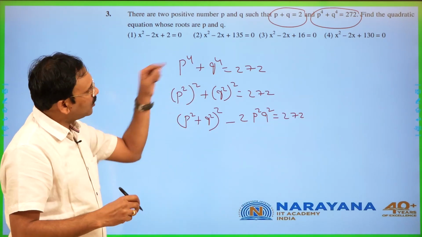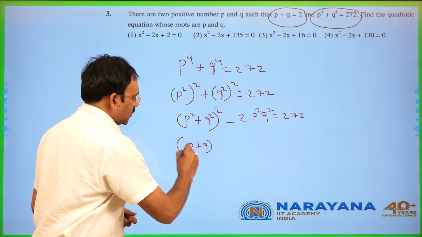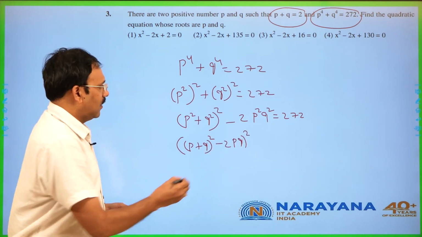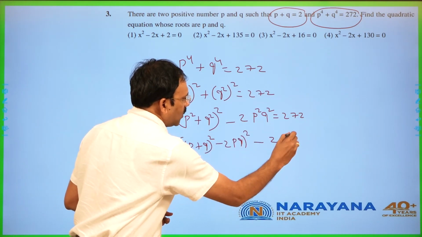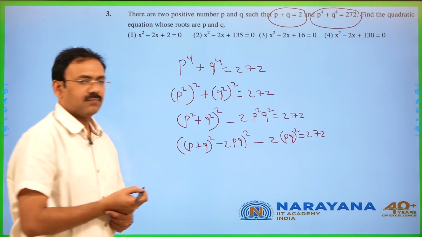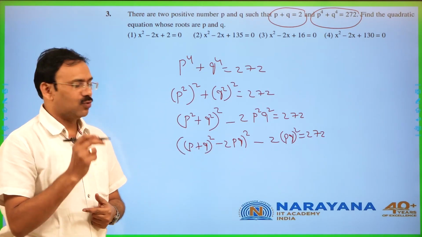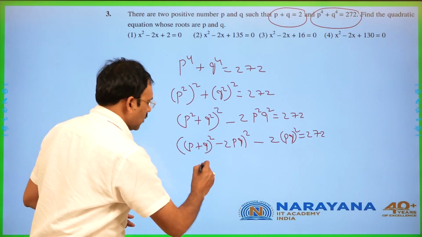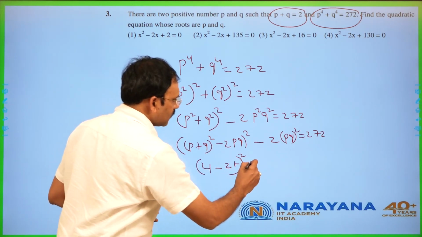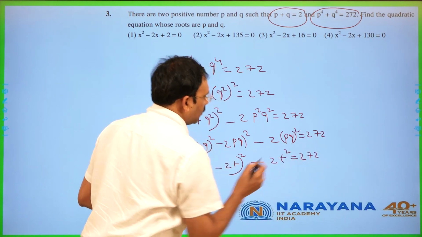Now again, as I know p square plus q square, we can write it as (p plus q) whole square minus 2pq, whole square, minus 2(pq) whole square is equal to 272. p plus q is given as 2, pq you take as t, so this is (4 minus 2t) whole square minus 2t square is equal to 272.